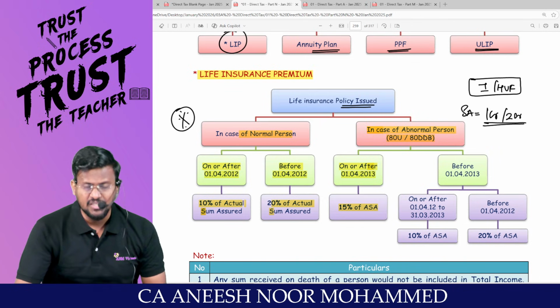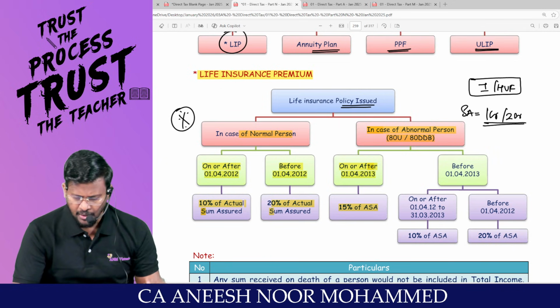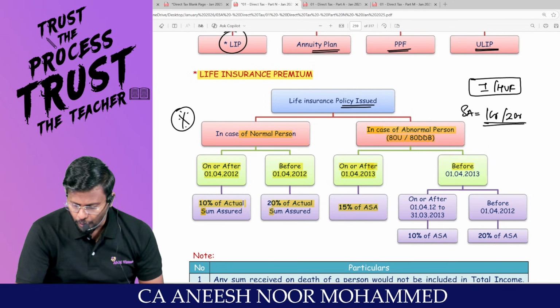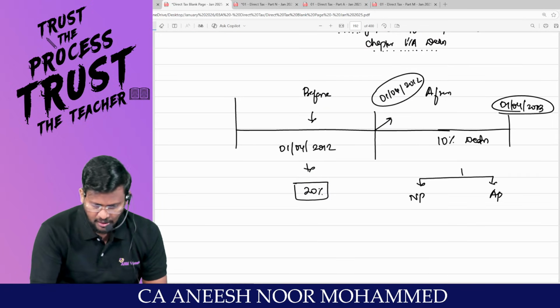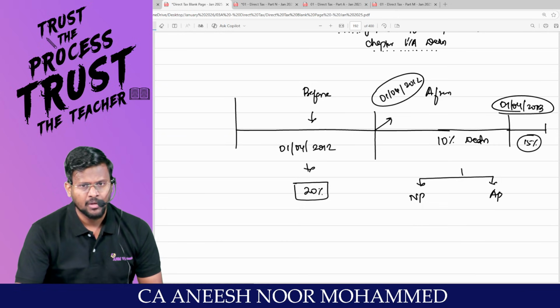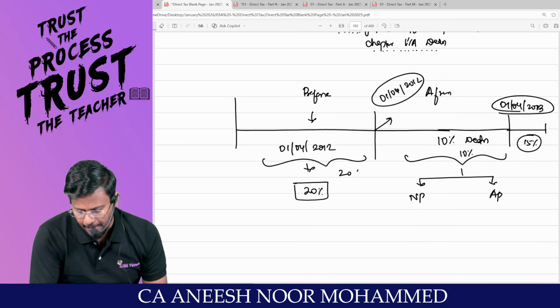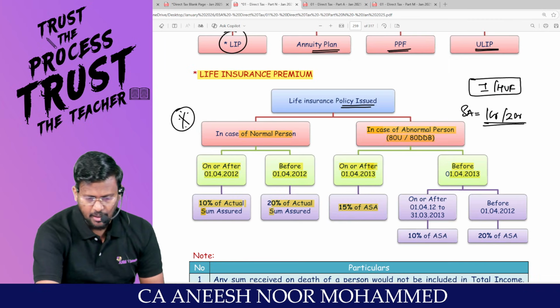My dear lovable students, this is for abnormal person who are claiming disability under 80U or 80DDB. But before 1/4/2012, you have to check whether, sir, after this period for the disabled people, government made it 15%. But this gap, how much percent? 10%. But this gap, how much percent? That's what I have written here, my dear lovable students.